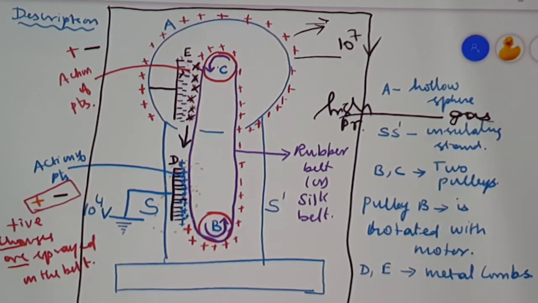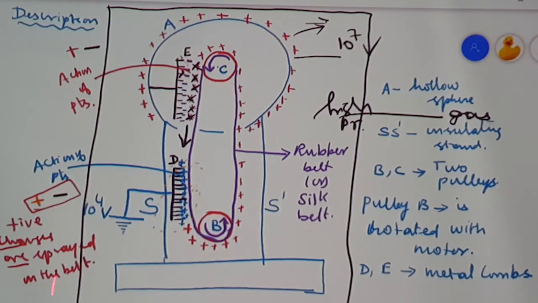When you are considering the working, initially you consider the potential that was being applied to the comb D. The potential applied is 10 to the power of 4 volt. That potential produces positive charges at the sharp point. Due to the accumulation of positive charges at the sharp point, you get action of points. That is, the positive charge in the comb D will ionize the air medium which is around this sharp point.